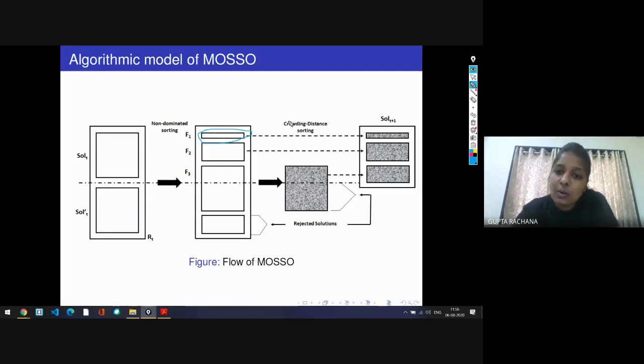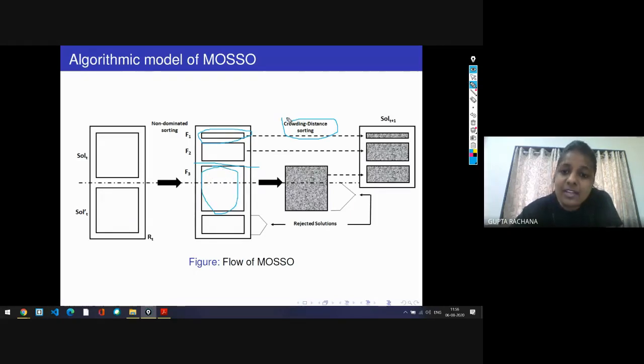Now let's move to the crowding distance sorting. Likewise, we'll divide the entire population into different groups. After dividing, you can see that, for example, up to here we reach 8 population. Now we have to fill the total 10 population. So we have to select 2 population from this F3 group. Now how to select that?